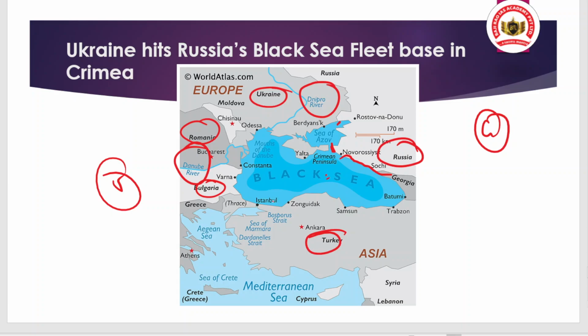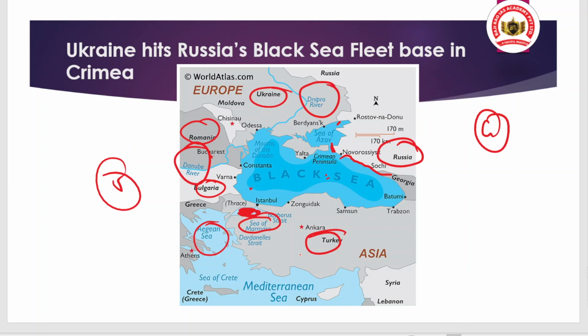And here, after crossing the Black Sea, you will see the Sea of Marmara. This is the Sea of Marmara we are highlighting in red color. The Sea of Marmara connects the Black Sea and the Aegean Sea.